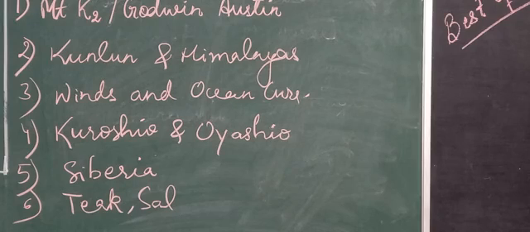Okay. Why is the region along the Pacific Ocean called Ring of Fire? The region along the Pacific Ocean is called the Ring of Fire because 80% of the world's volcanic eruptions and earthquakes occur here. That is why the region along the Pacific Ocean is called the Ring of Fire.